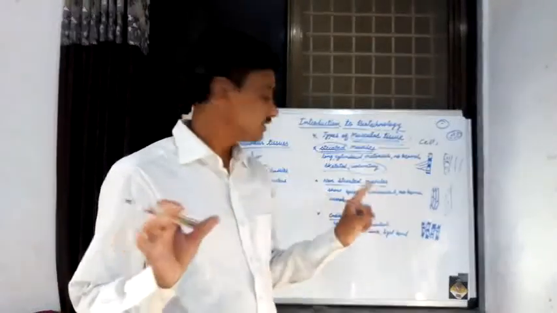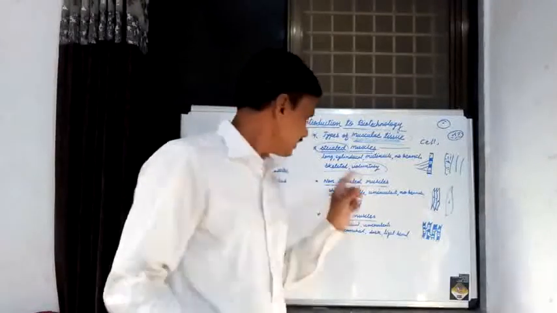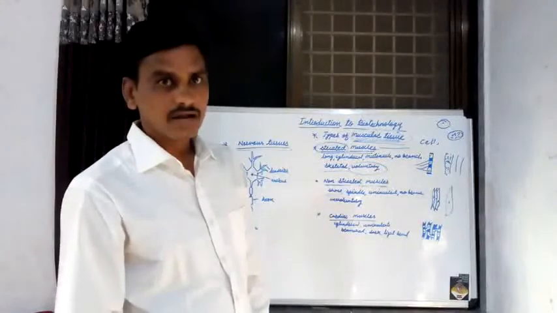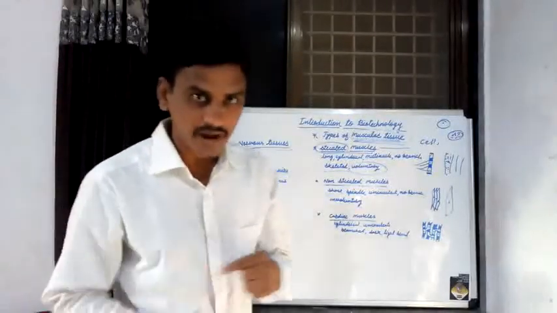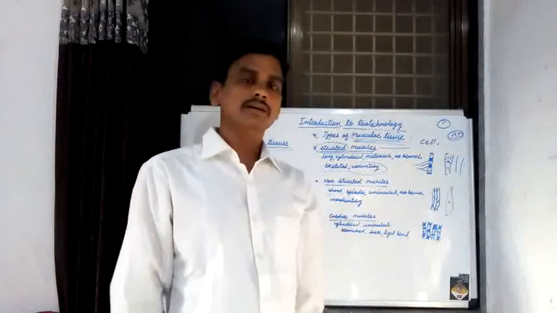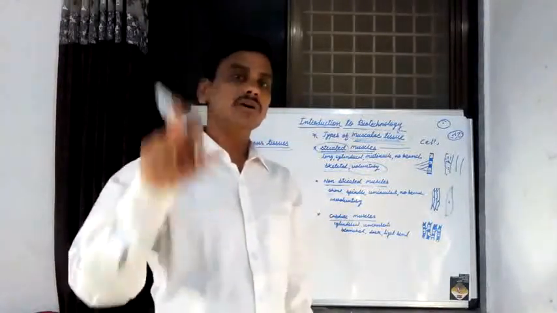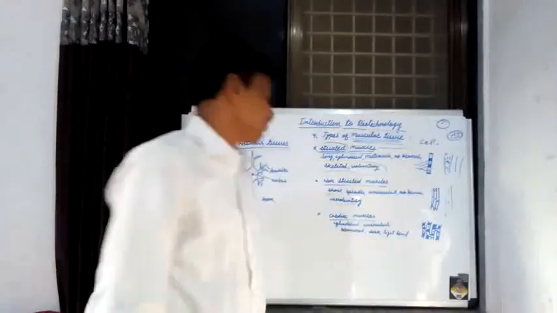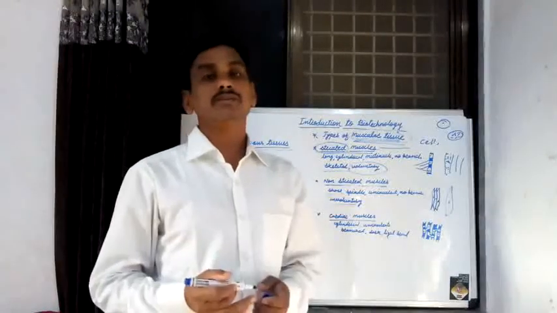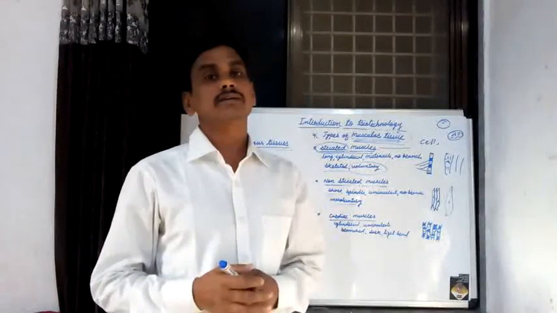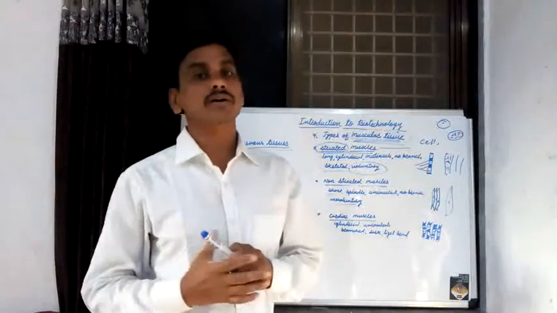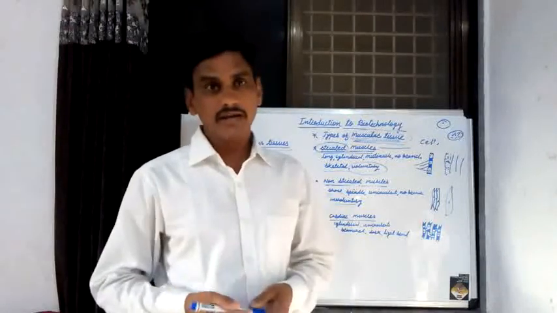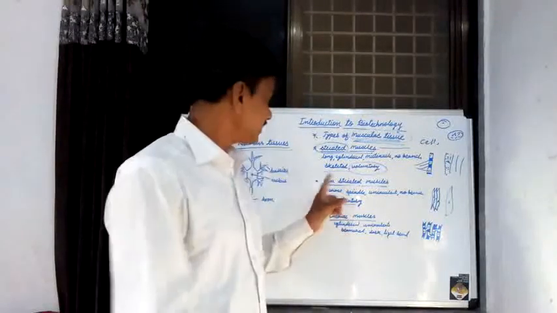There is an absence of branches and an absence of alternate light and dark bands in non-striated muscle, and that's why these muscles are known as non-striated muscle. These muscles are also known as involuntary muscles. Movements of involuntary organs are carried out by non-striated muscle.